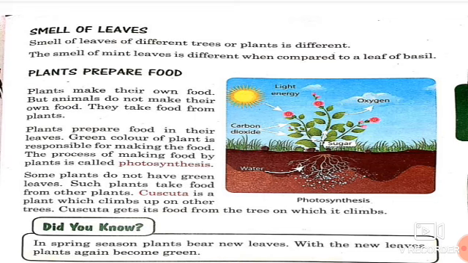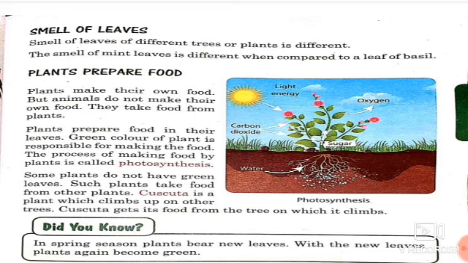For this, we all should thank leaves that they perform photosynthesis and make food for the plant and indeed for us. Children, plants make their own food, but animals do not make their own food.